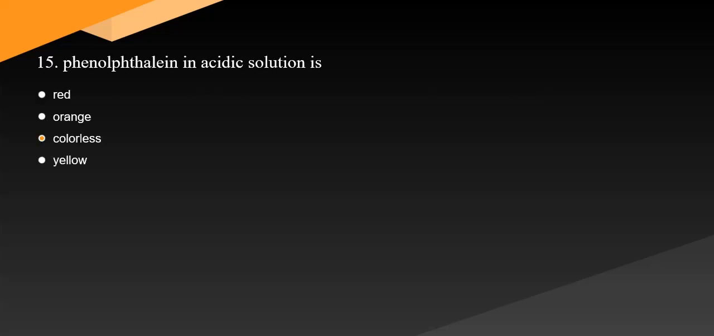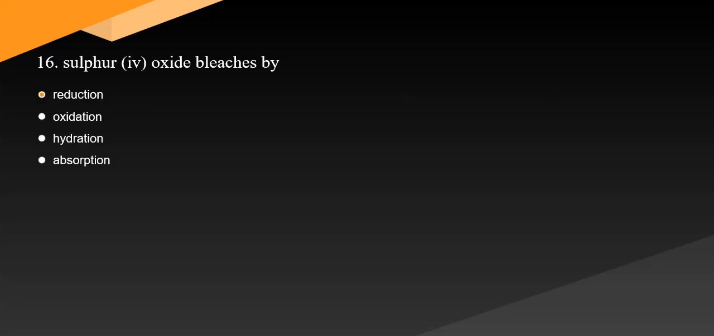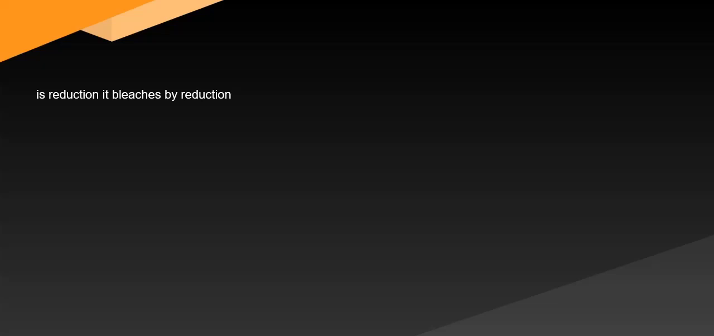15. Phenolphthalein in acidic solution is. Question 15. Answer is colorless. Phenolphthalein in acidic medium shows no color change. It is termed colorless. 16. Sulfur(IV) oxide bleaches by. Question 16. Answer is reduction. It bleaches by reduction.